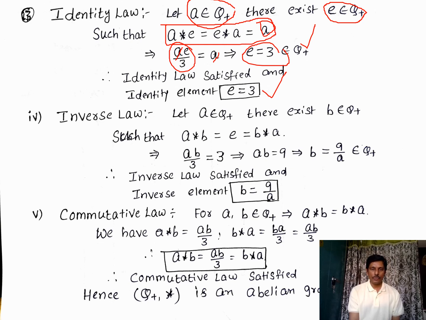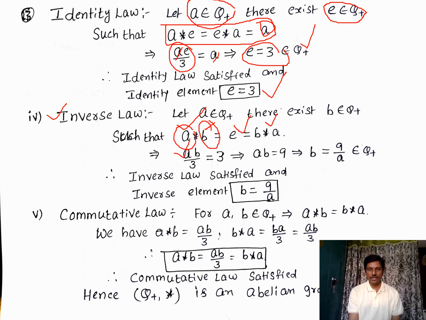Okay. The next property is inverse property. So all we know, what is the inverse property? A star B is equal to B star A is equal to E, then this B is said to be inverse of A, and this B must belong to the given set. Then only inverse law satisfied. Otherwise, inverse law does not satisfy. Clear?